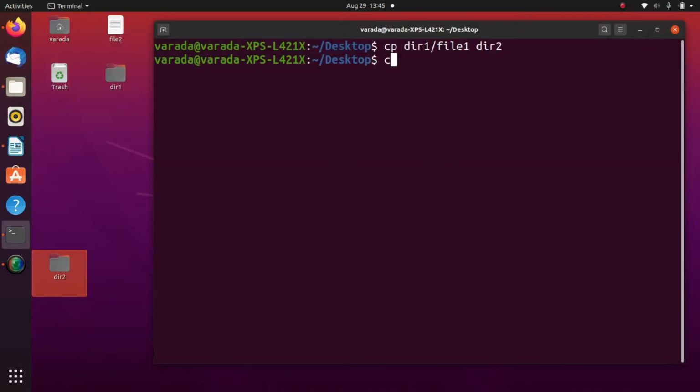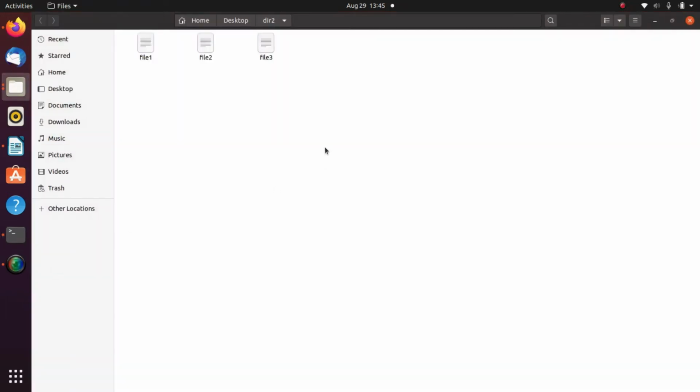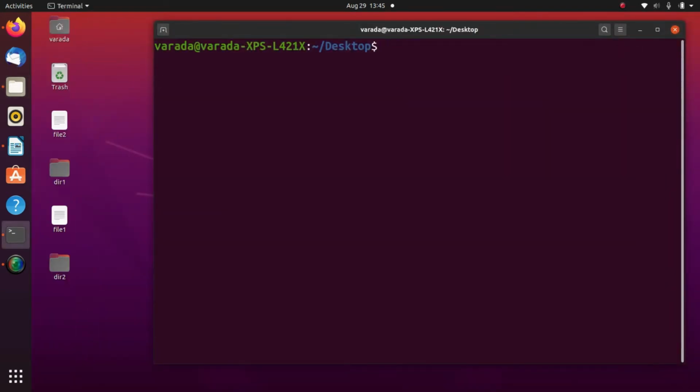Now copy file 2. File 2 is on the desktop, and I copy it to dir2/file3. Now file 2 is saved as file 3 in directory 2. So now we can see that on the desktop there are file 1 and file 2, but if I try to copy file 1 to file 2, the file 2 contents are overwritten by the contents of file 1.